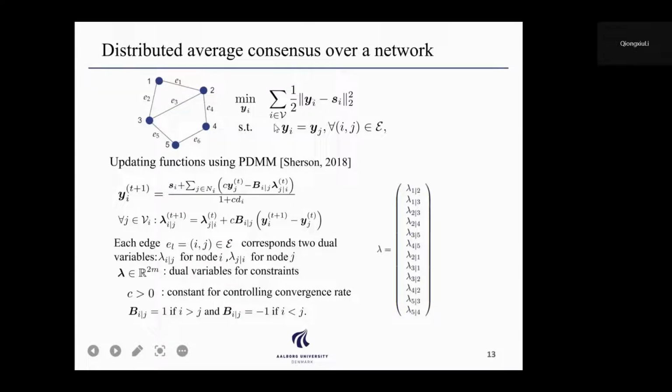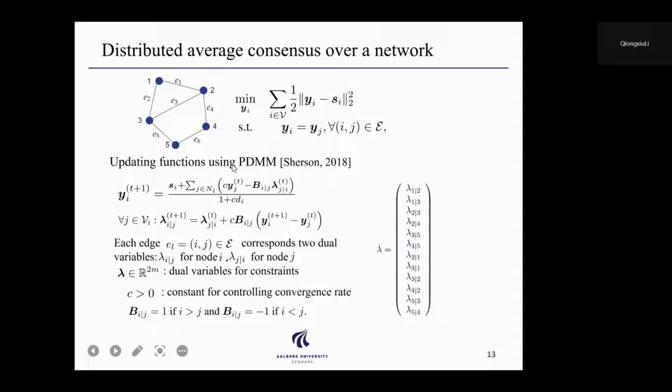The goal is to jointly minimize the sum of all the local objective functions, which are quadratic terms, over the network, with the constraint that all the yi and yj of the network should be identical. The optimal result for the optimization variable yi is equivalent to the average of all the local data xi.